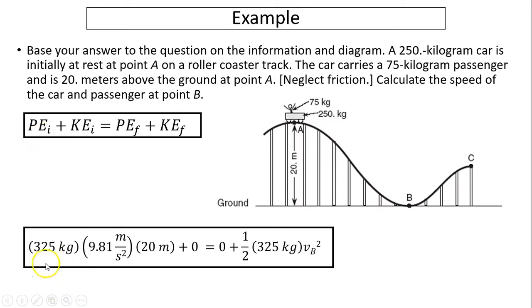So the mass is the two added together: 250 plus 75, you have 325 times g. Delta H is 20. Initial kinetic energy equals 0. Final potential equals 0, plus 1/2 m times v at B squared. So you can solve for vB equals 20 meters per second. As a matter of fact, in this case, it doesn't matter what the mass is because they cancel out. So vB equals 20 meters per second.